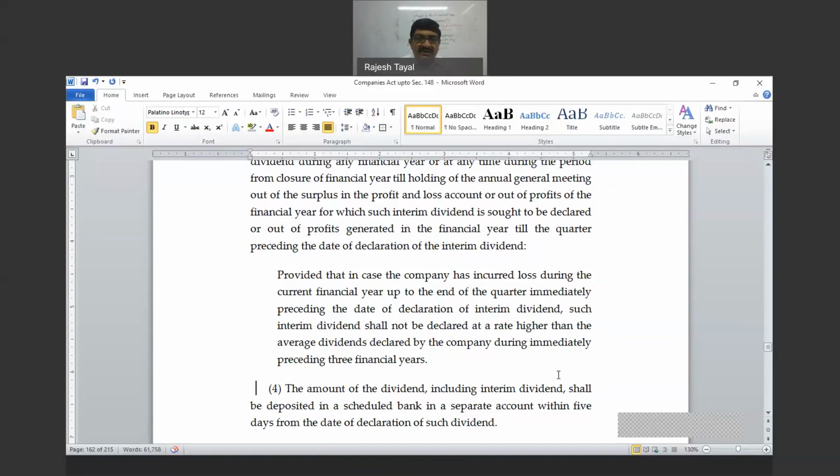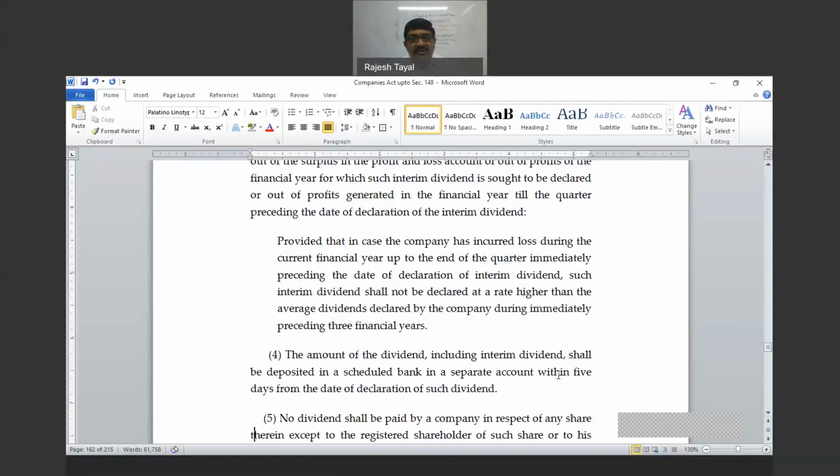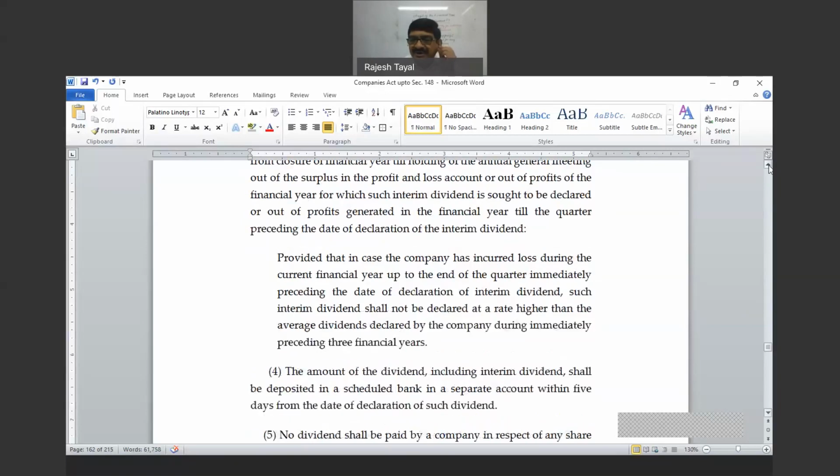Now, number 4 says the amount of dividend including interim dividend. Now this wording is not required at all. This is amount of dividend including interim dividend. When the definition of the term dividend itself says that the amount of dividend includes interim dividend, why is it given separately? Right? Do you remember the definition of dividend? Or shall I show you that separately again?